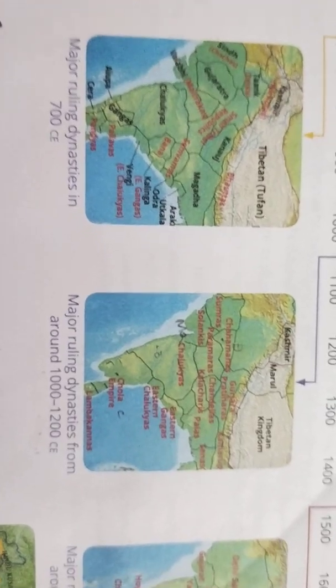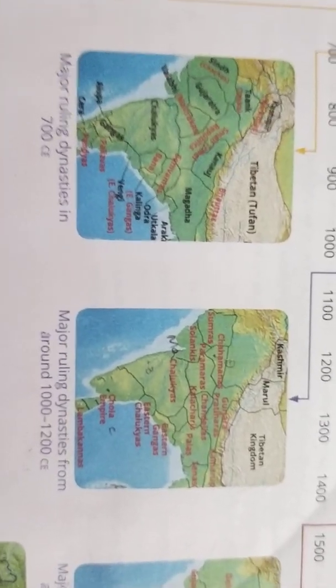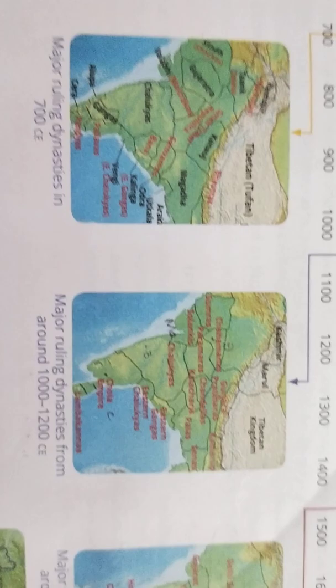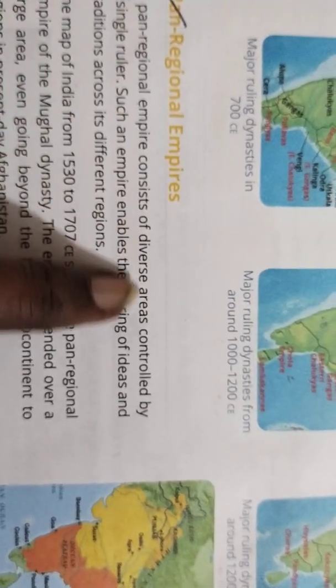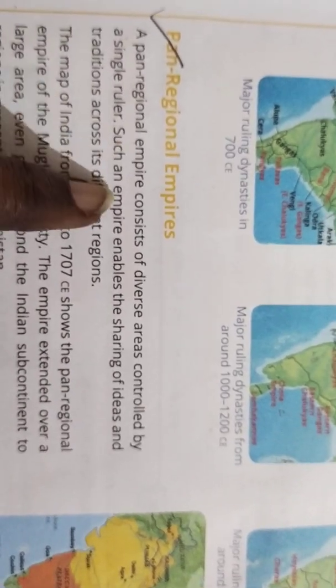The small kingdoms around the place will also give some ideas to him for the improvement of the economic level, so that the main ruler gets ideas from all the small kingdoms and rules the whole place. That is known as a pan-regional empire. A pan-regional empire consists of diverse areas controlled by a single ruler. Such an empire enables the sharing of ideas and traditions across its different regions.